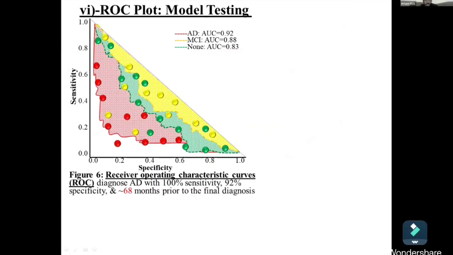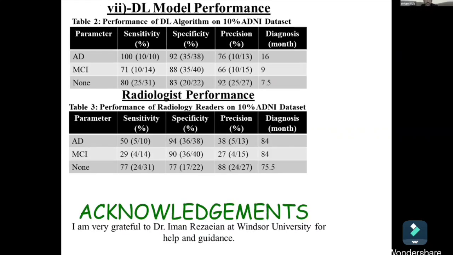Now, the area under this ROC curve shows 100% sensitivity, 92% specificity, 76% precision, and can diagnose Alzheimer's disease 68 months or 5.6 years prior to the final diagnosis compared to a radiologist's performance. These results are in line with my hypothesis that dysfunctioning within the orbital frontal, posterior piriform, and rostral entorhinal cortices is predictive of Alzheimer's disease. And here you can see how my model did compared to a radiologist.